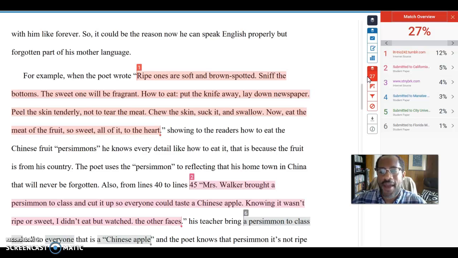But that is going to be the maximum that I'll even look at. So I want to make sure that you are in fact doing 60% of the work. So that's how Turnitin works.